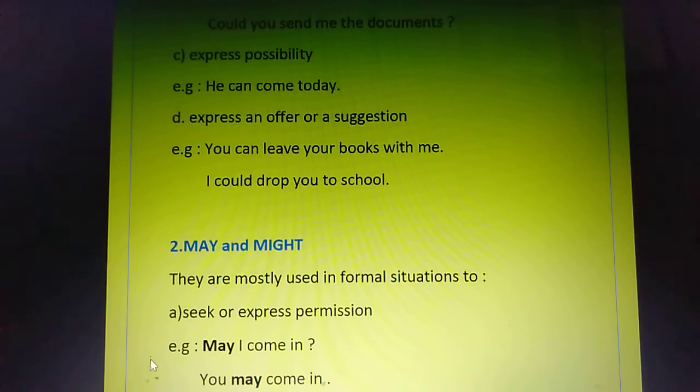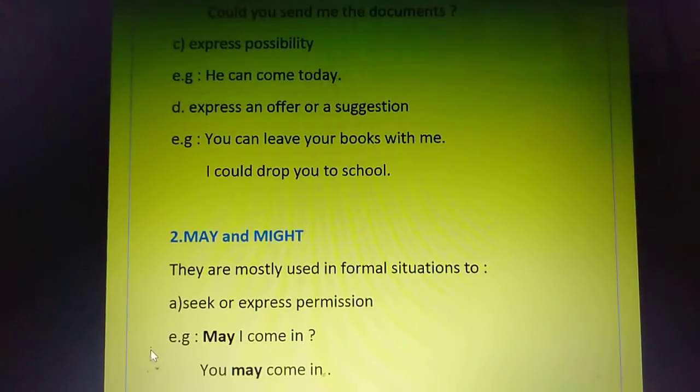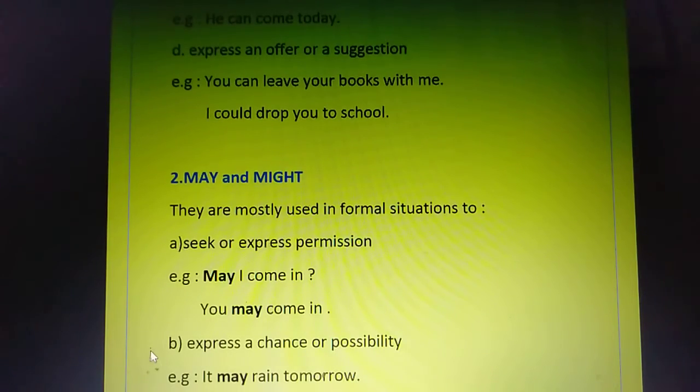What do you mean by formal? It means where you are talking to some outsider, or you are in a situation where you are in some official position. So that is a formal situation, in a class or an office, like that. So first is seek or express permission. In can and could also I said seek or express permission. There it can be informal, like I said, can I come in? That can be in an informal situation, like you are in a friendly environment, or you are not in an office or in an area where you have friends. So you are just asking for coming in, so you are using there can I come in.